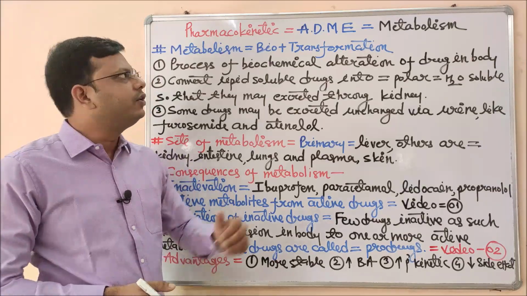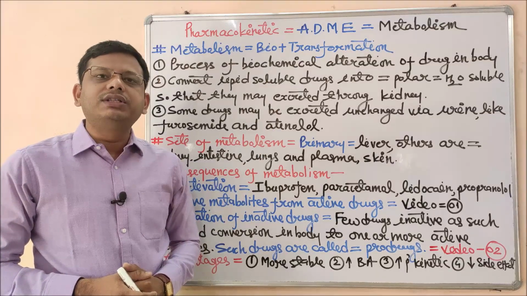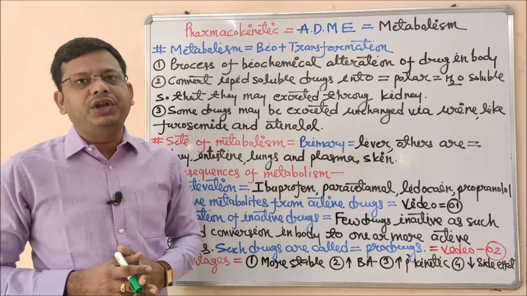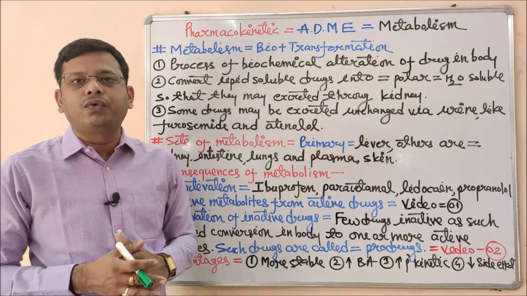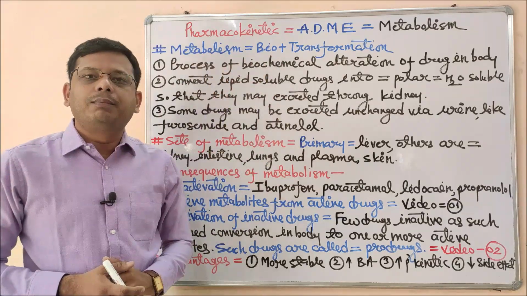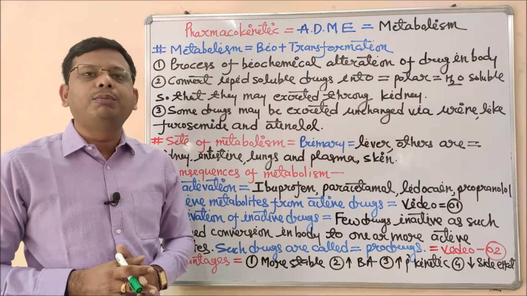Today in this topic we are going to study about the third parameter of ADME, that is metabolism. Metabolism is also known as biotransformation. So we should know the exact meaning of biotransformation first, then we will go for further topics. Biotransformation or metabolism is a process of conversion of one form of the molecule to another one with the help of some enzyme.